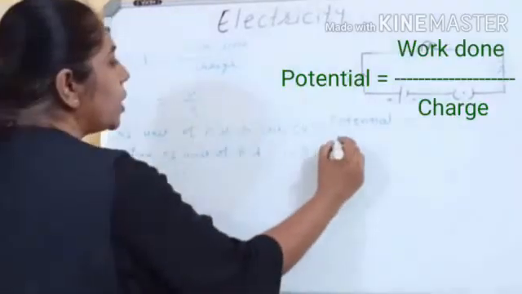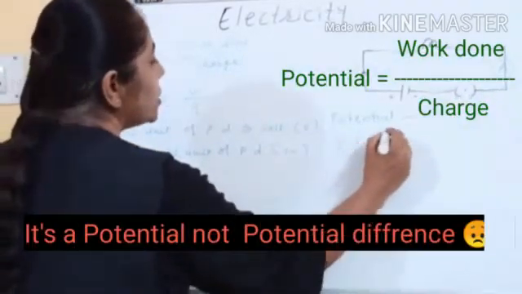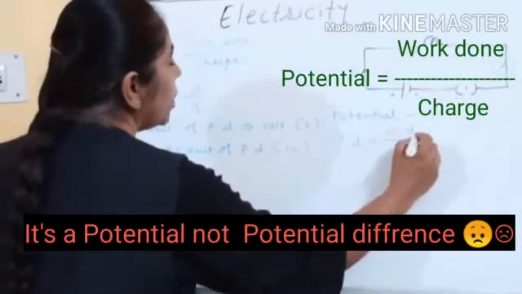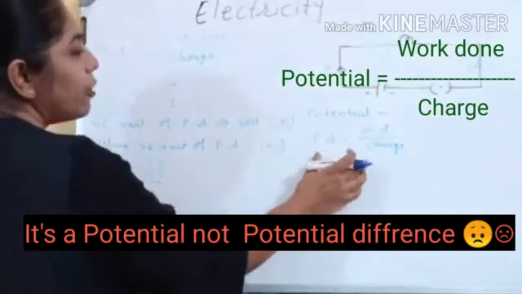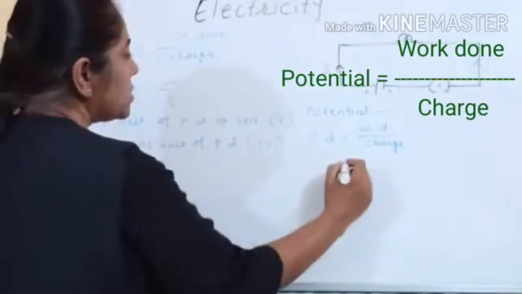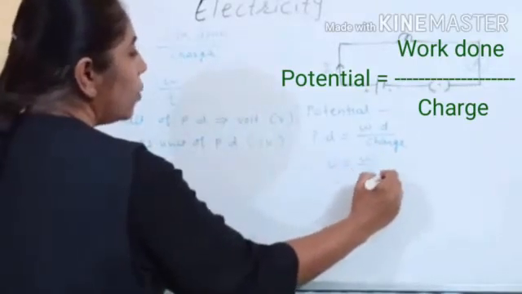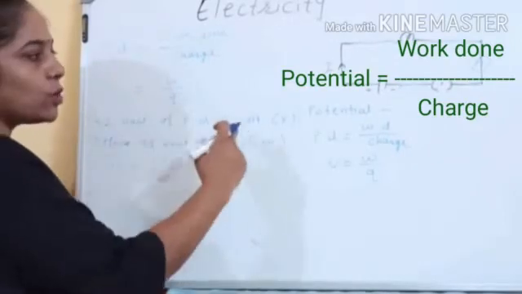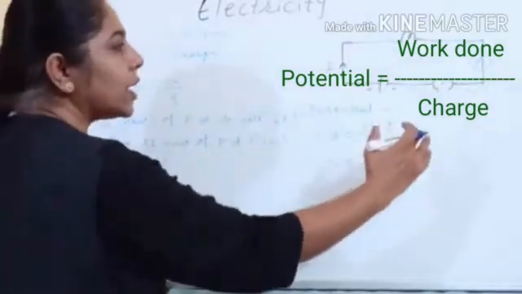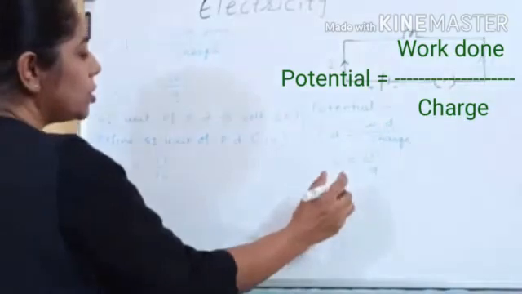So what formula will you write? Potential is again work done upon the charge. Formula same, symbols again same. Only the thing is that this is potential difference from one point to another, and here we are saying work done per unit charge.